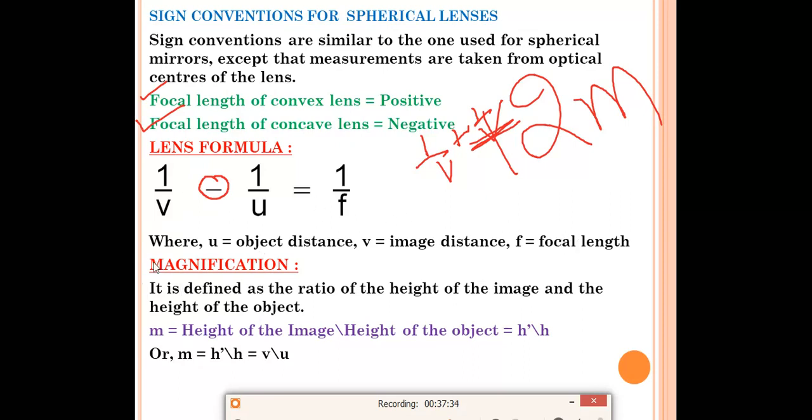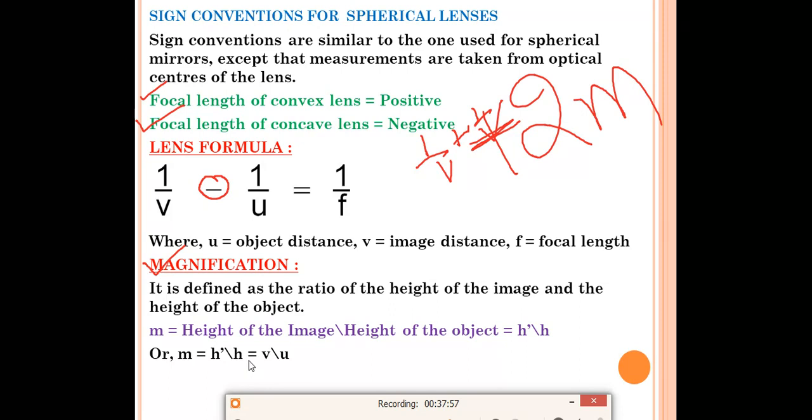Now we have to read about magnification also. So what is magnification? It is defined as the ratio of the height of the image to the height of the object. Suppose we have taken the height of the image as h dash and height of the object as h. So magnification will be h dash by h. In case of mirror also we have read that magnification is equal to height of the image divided by height of the object.